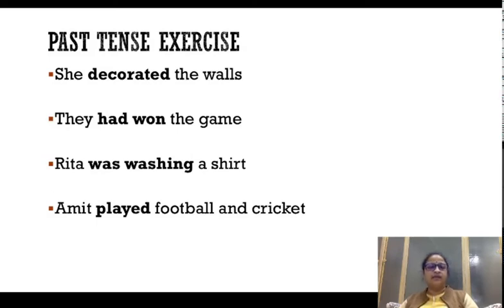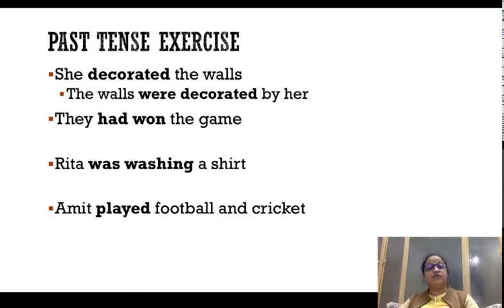The tense is simple past tense, and because the verb is in the second form, when we do the conversion into passive, walls is going to come first, and she is going to come into object place and become her. The walls were decorated, because now the walls is going to take were as the helping verb, because walls is a plural subject and plural subject takes were. If it were only wall, it would take was. The walls were decorated. Verb is decorated.